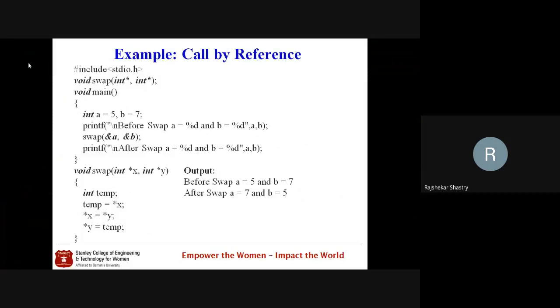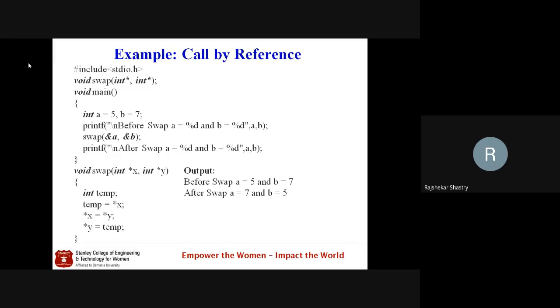So finally what we understand, sir, when we have to go for call by reference. Is it required that for everything we have to go for call by reference? For every function call, is it required to go for call by reference? When to go for call by reference then? Yes, anyone? When we wish to change the values, sir, or when we want to modify the input and give the output. Okay, so two cases are there.